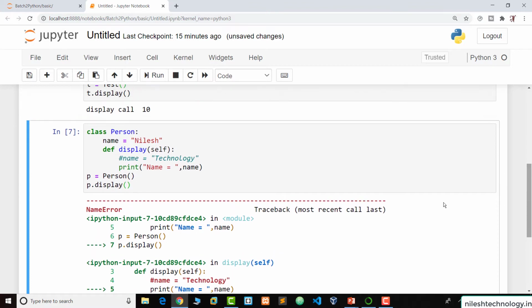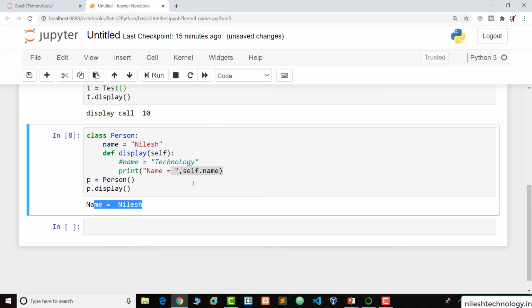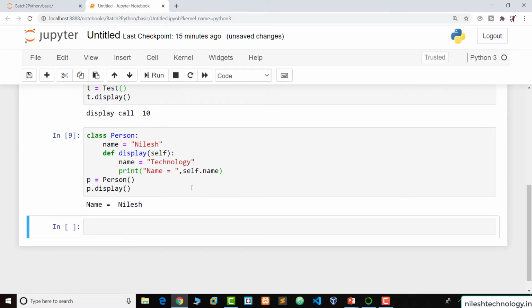So if you want to display the value defined inside this class, we require the self word, self.name. Now the Python interpreter finds this value defined inside the class. So run, name equal to Nilesh. Now if both names exist inside this class, and we are using self.name, the Python interpreter prints the value of name inside the class.